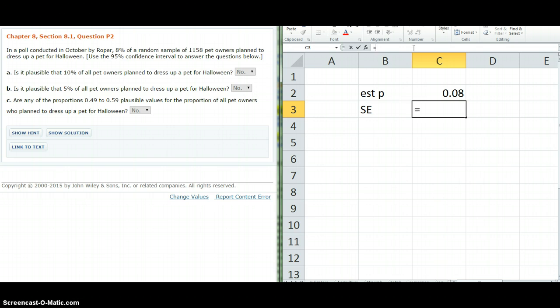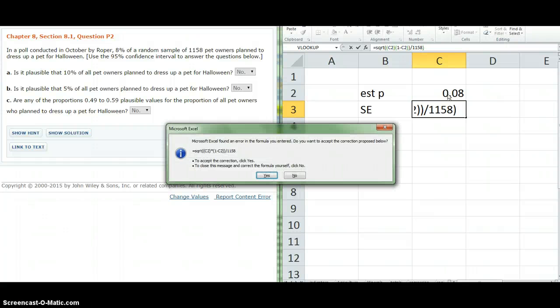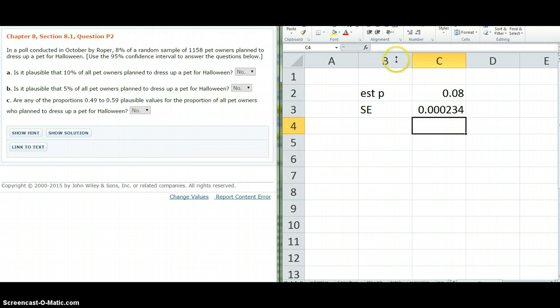And what that is, it's the square root of, I'm going to put another bracket here because it's a fraction. In the top of the fraction, I have the estimated proportion times 1 minus the estimated proportion. And then that's all going to be over my sample size, which is 1,158 in this case. Okay, make sure I have everything there. I didn't put a multiplication symbol in, so Excel was kind enough to add that in. So this is my standard error.